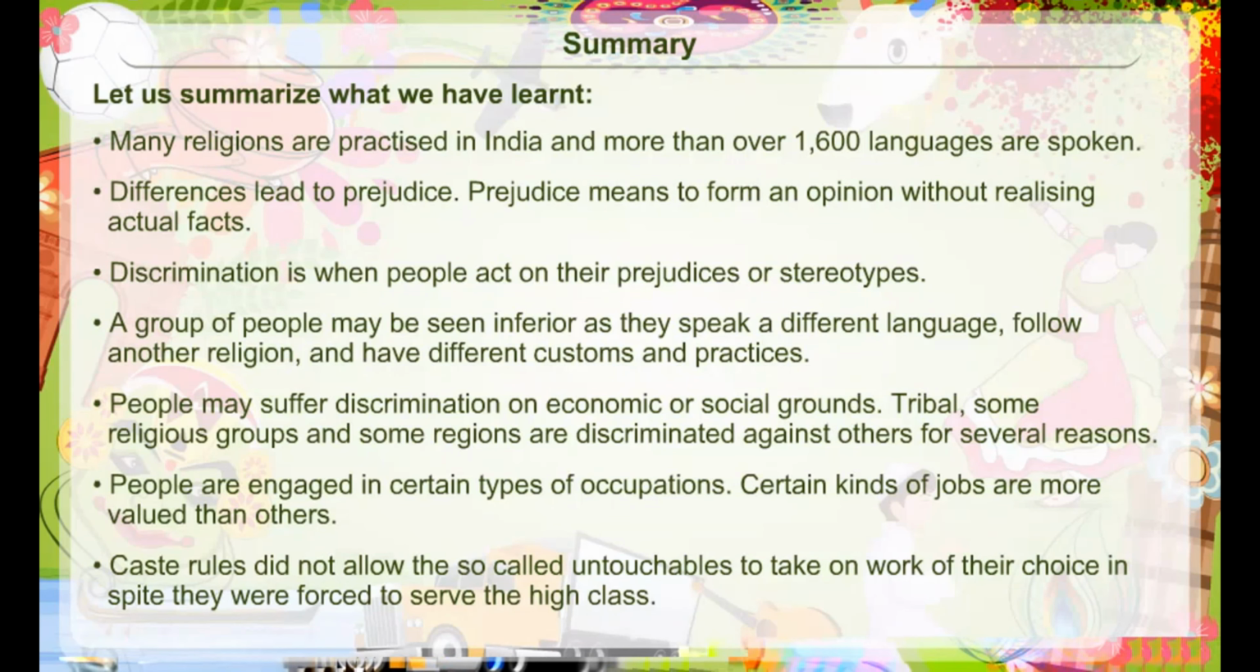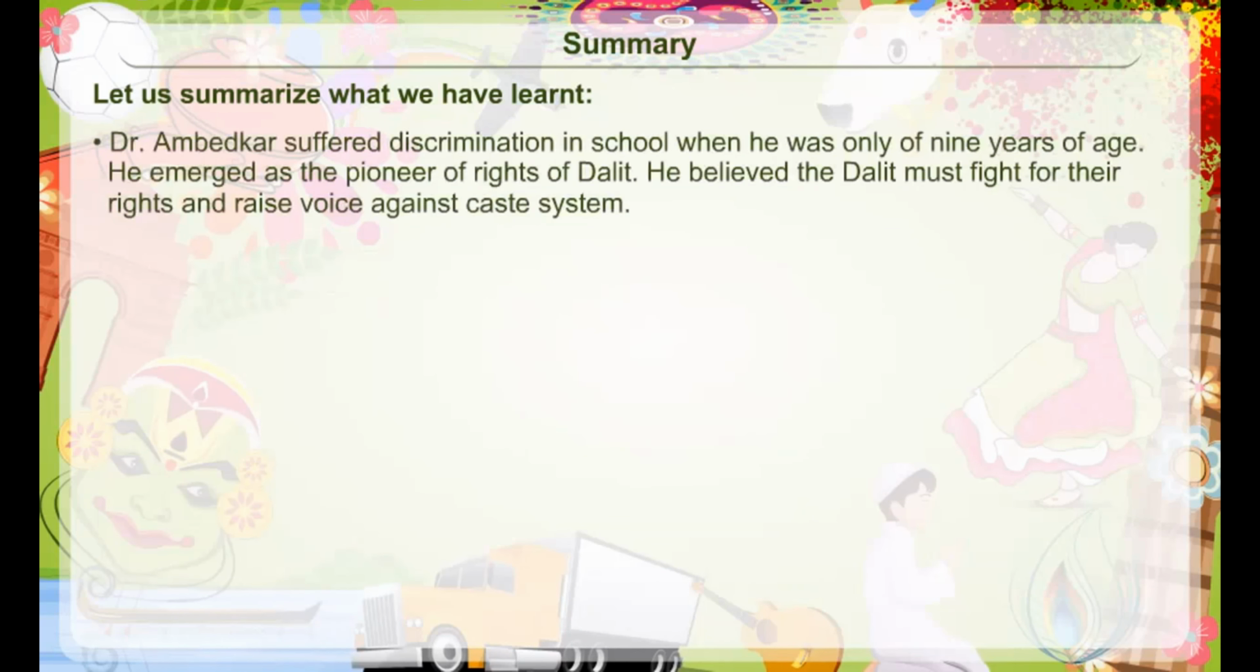Caste rules did not allow the so-called untouchables to take on work of their choice. Instead, they were forced to serve the high class. Dr. Ambedkar suffered discrimination in school when he was only 9 years of age. He emerged as the pioneer of the rights of Dalits. He believed the Dalits must fight for their rights and raise their voice against the caste system.